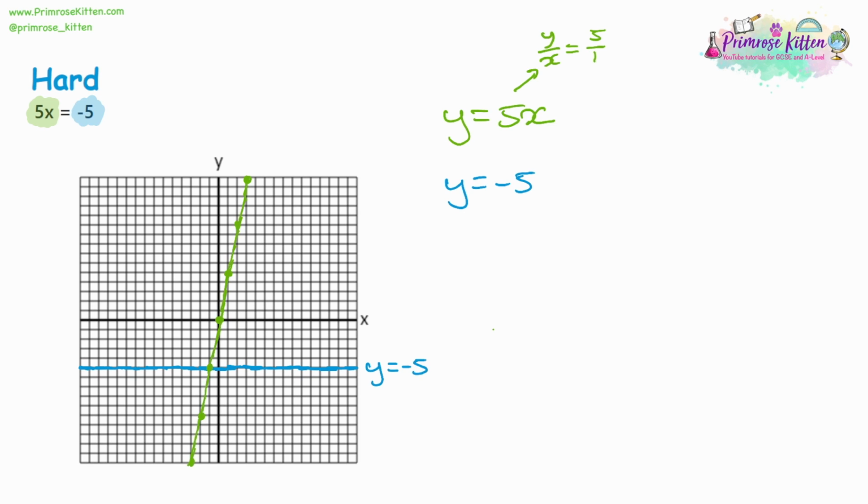Now, why are we doing this? Well, you can see that the two lines cross over, and look at the coordinate of where the two lines cross. They cross at -1, -5. Now, each coordinate has an x and a y value, and you can see that the x value of this is -1, which is the answer to the equation 5x is equal to -5. So then when we have a look at our coordinates, the x coordinate is -1, and that is our answer. So that's how you solve equations using a graph.